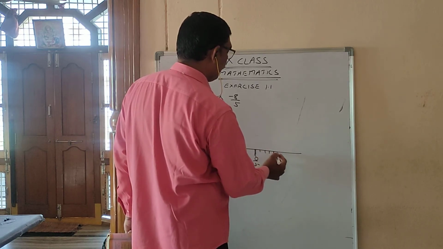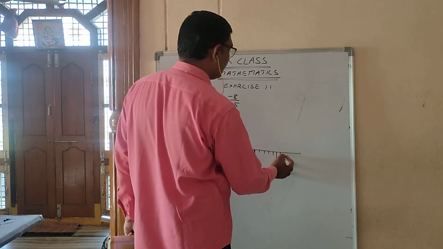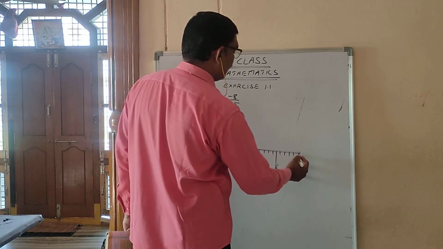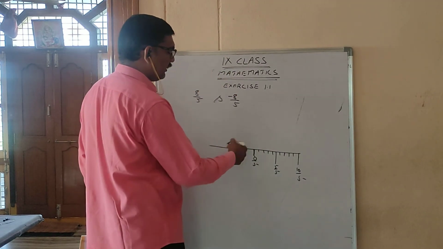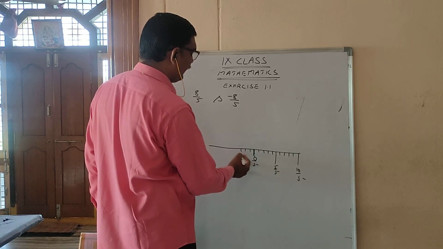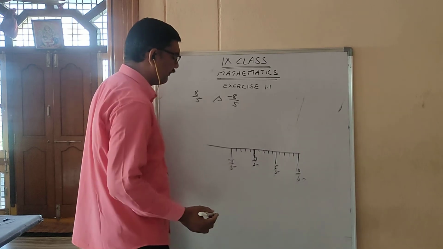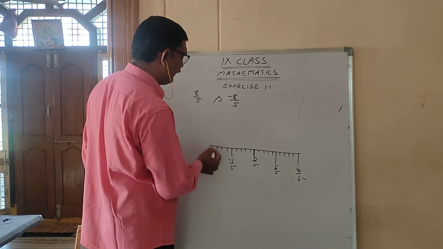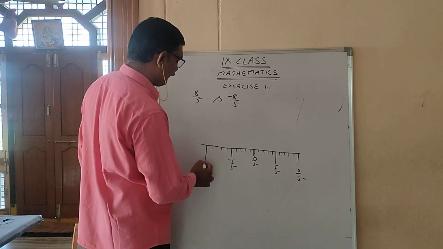1, 2, 3, 4, 5. This becomes 5 by 5. Next, 6, 7, 8, 9, 10. This becomes 10 by 5, this side. Now come to the left side. Minus 1 by 5, minus 2 by 5, minus 3 by 5, minus 4 by 5. It is minus 5 by 5. Next here, minus 6 by 5, minus 7 by 5, minus 8 by 5, minus 9 by 5, minus 10 by 5.